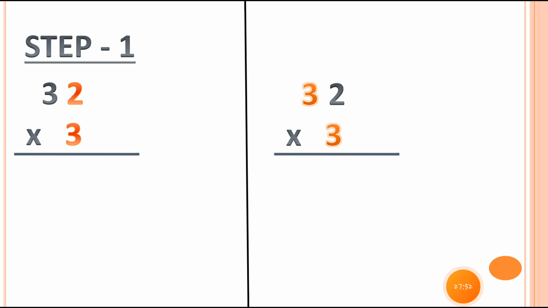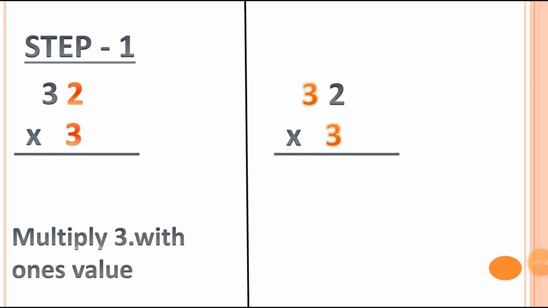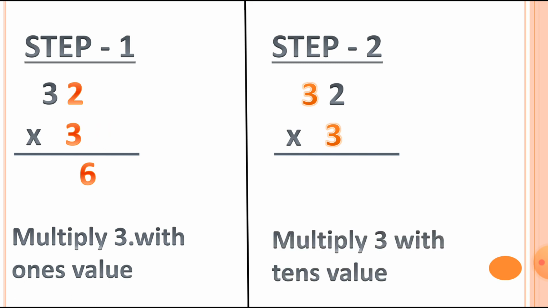Now let's see the next example. Here is step 1: multiply 3 with the ones value. We are multiplying 3 with the ones value, which is 2. 3 2s are 6. Now step number 2: multiply 3 with the tens value. Here 3 3s are 9. Both the steps are complete. Let's do both steps together: 3 2s are 6 and 3 3s are 9.